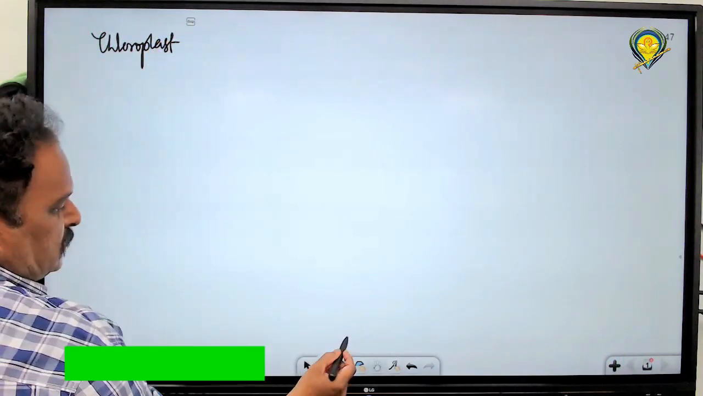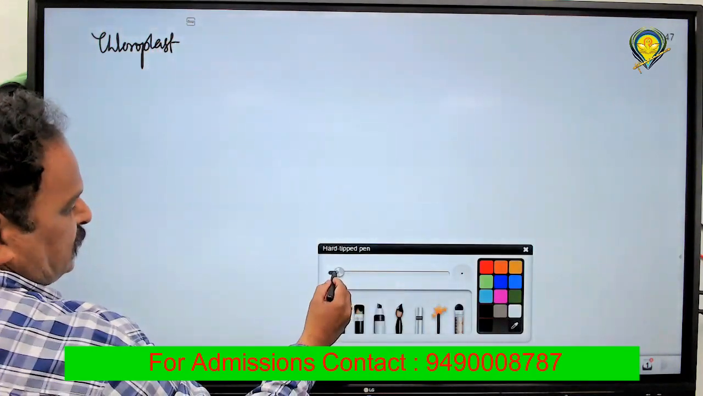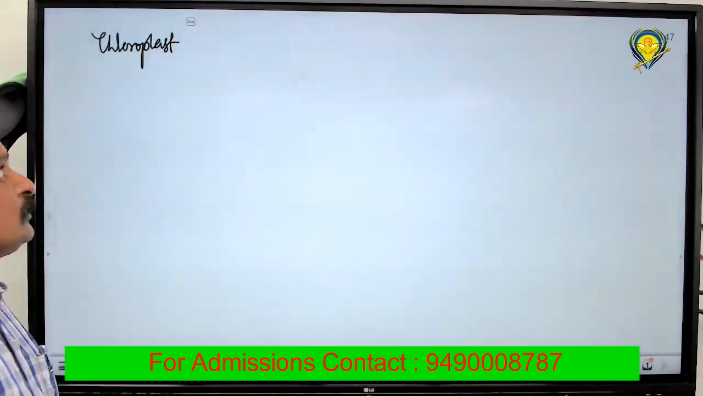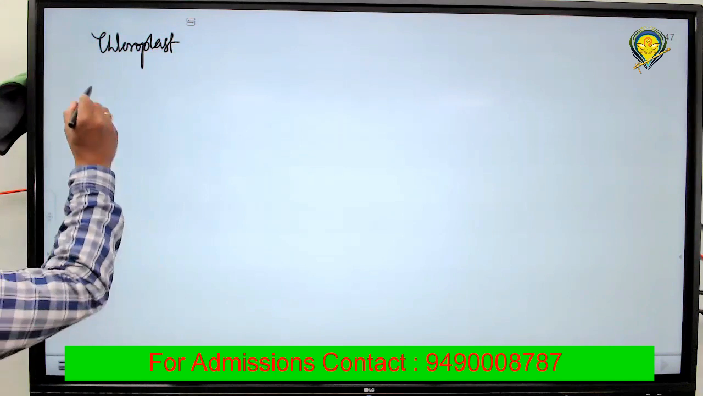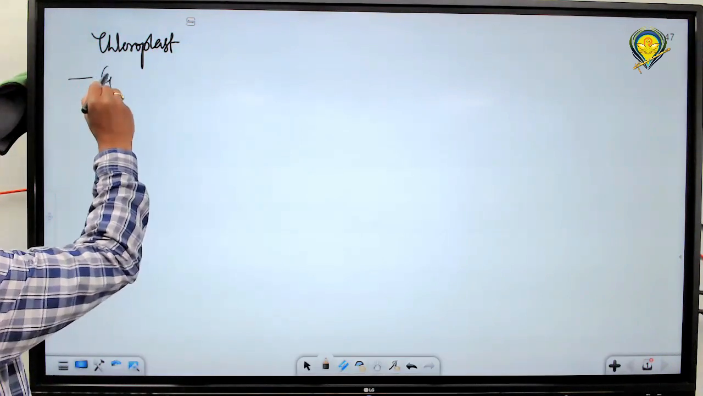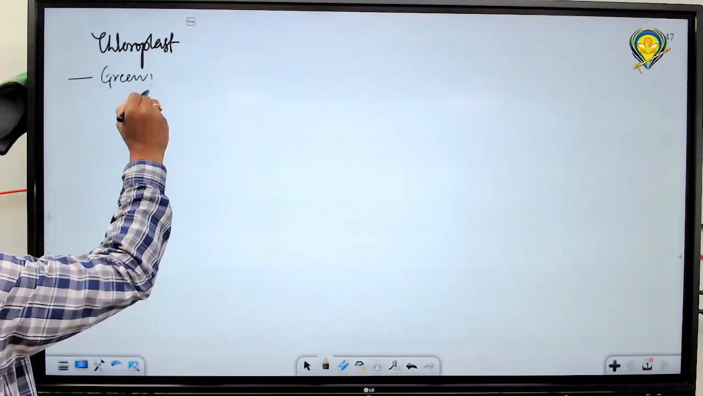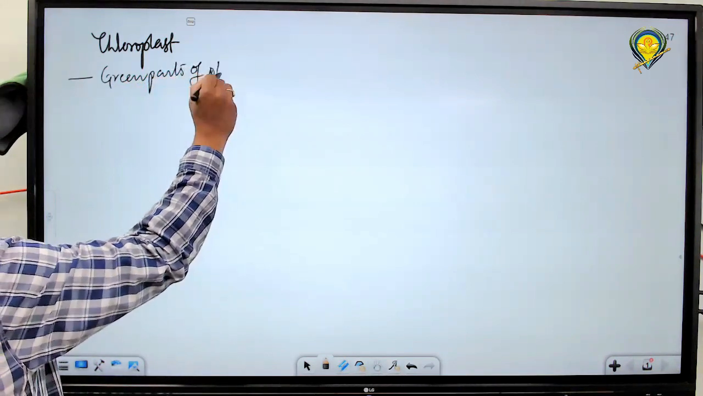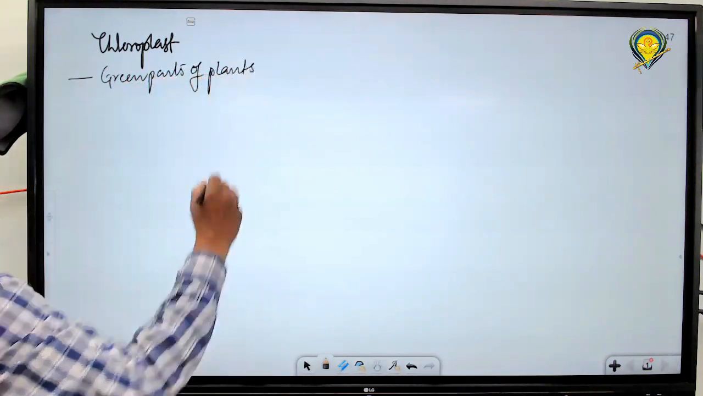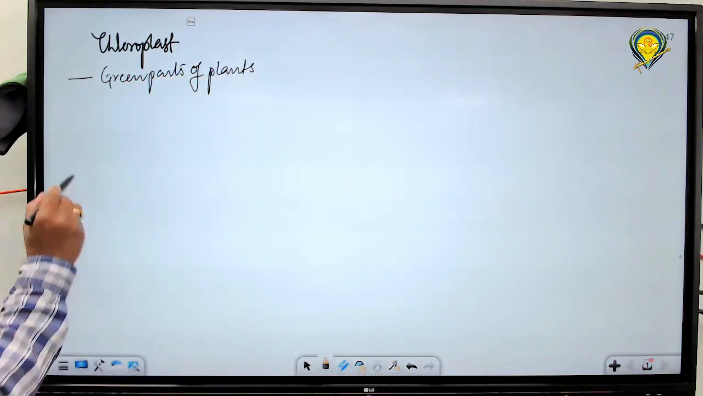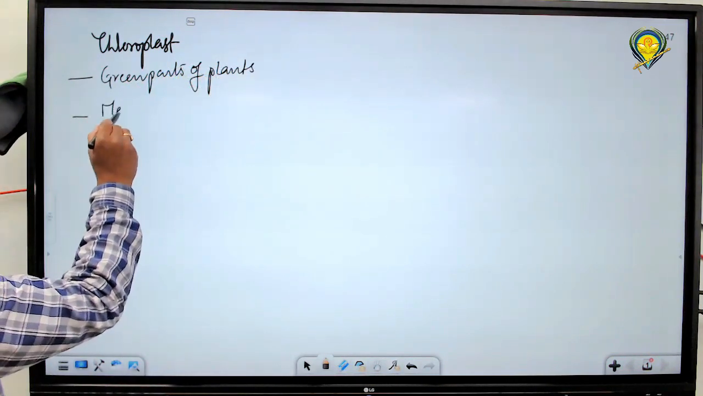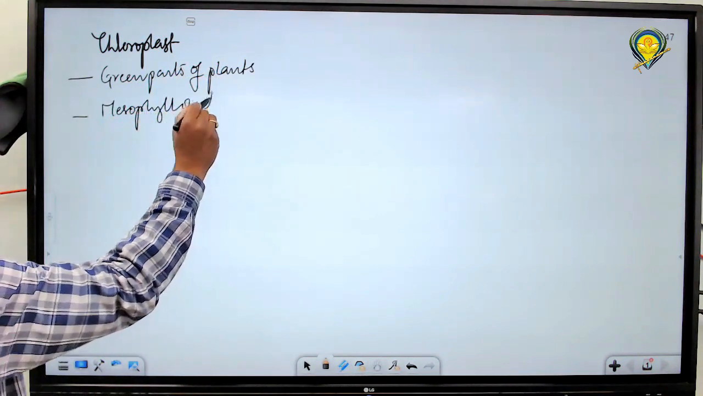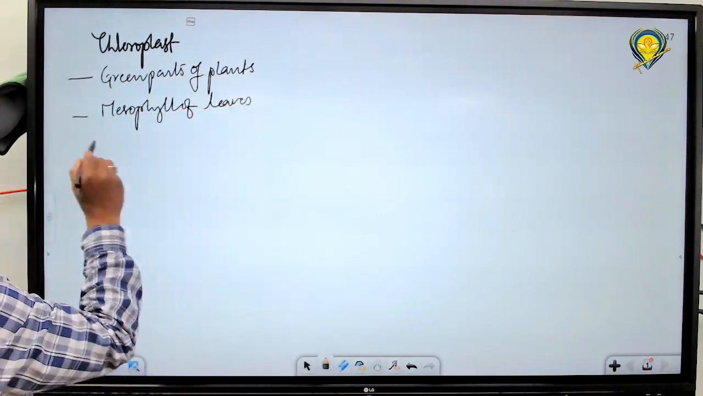What are chloroplasts? Green plastids. Chloroplasts are generally seen in the green parts of plants, mostly in mesophyll cells. Mesophyll, leaves. Next.